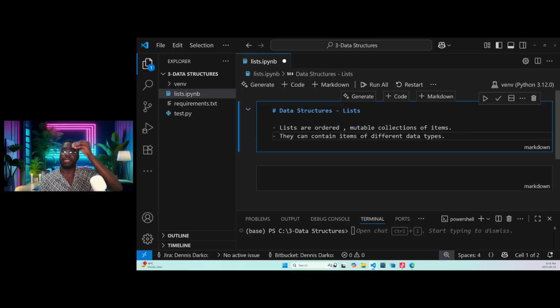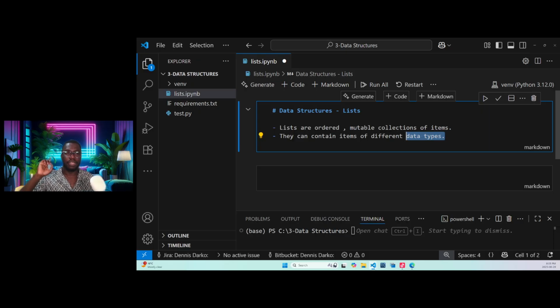When we say something is ordered, it means they are being arranged in an orderly manner. Lists are mutable collections of items. They can change in order. They can contain items of different data types. When we say data types, all that we mean is data type could be int, float, string, as we learned in our previous session.